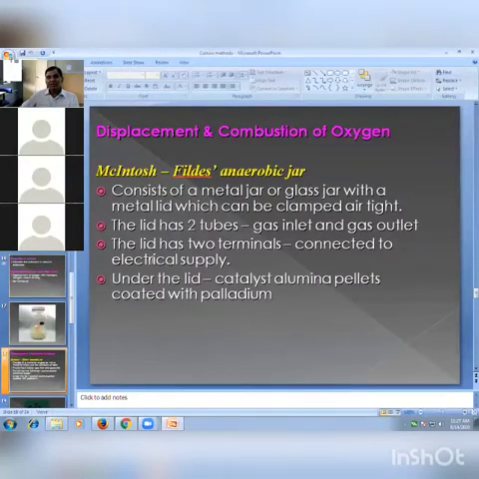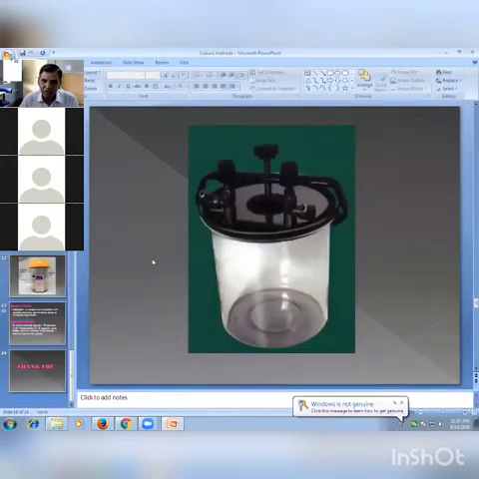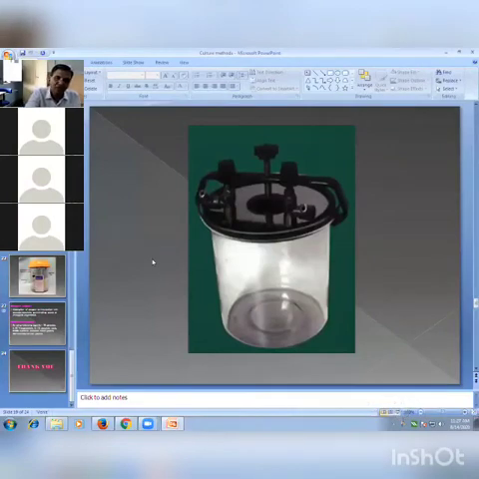Under the lid is the catalyst: alumina pellets coated with palladium. Write down this name, because in your viva the examiner always asks the name of the catalyst. That is the catalyst we are using. Now see the pictures at the bottom. This is the jar with a lid, and on the lid there is one inlet and one outlet, two tubes, and it is airtight with the help of a screw clamp. Such a model it is.